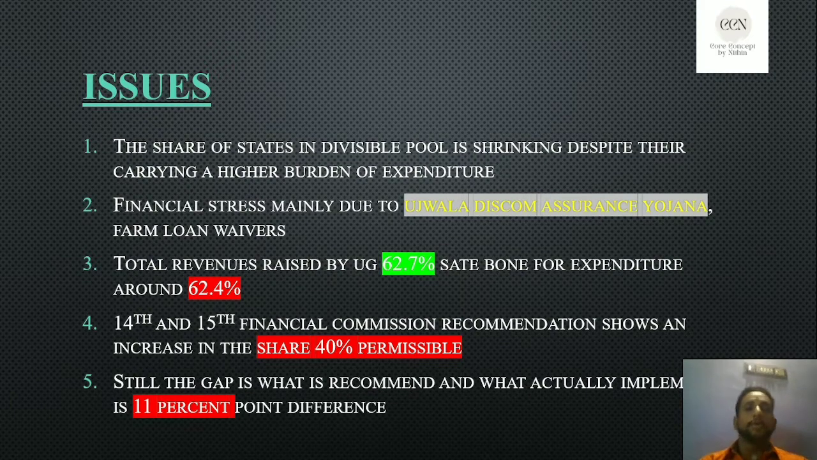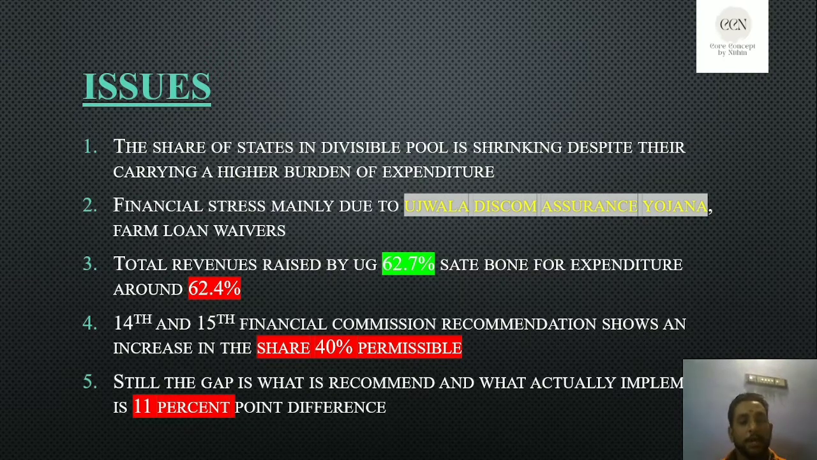So these center-state sponsored schemes put more burden on the states. For example, farm loan waivers. Recently governments made sudden announcements giving farmers the benefit of loan waivers. These kinds of schemes, and party manifestos during election times, increase the burden on state expenditures. That is the problem here.